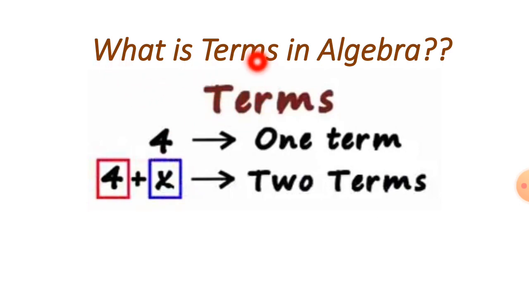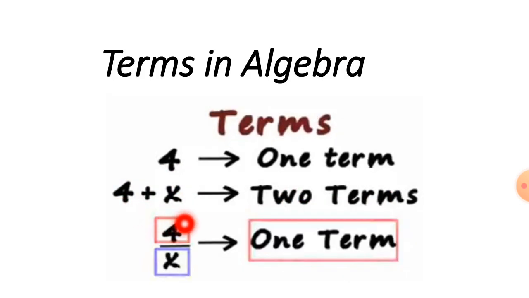What are terms in algebra? Now we are going to read about the terms. What is a term? 4 is one term because there is only 4. When it is 4 plus x, we call it two terms because we can count 1 and 2. So it is two terms. What about this? 4 divided by x. It is also one term.